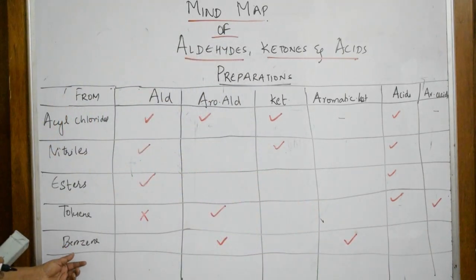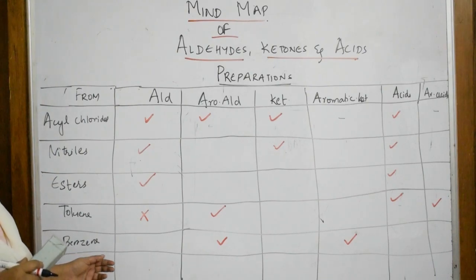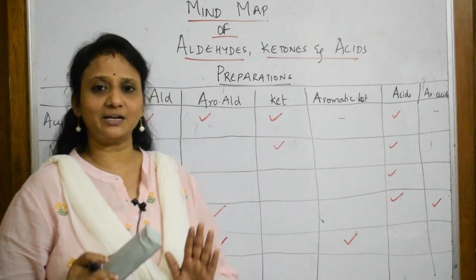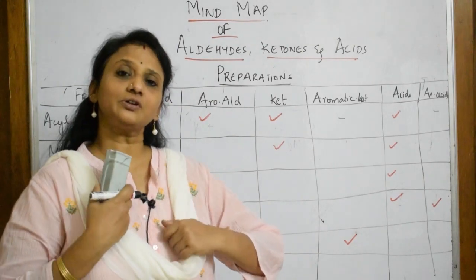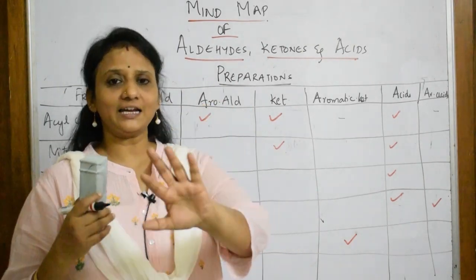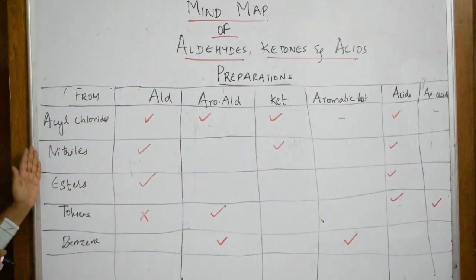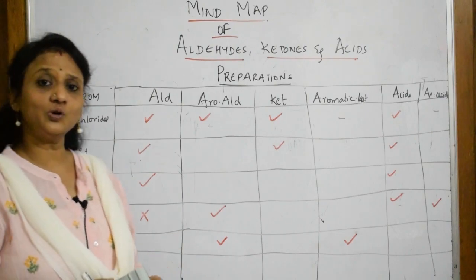Then comes benzene. Benzene, again aromatic compound. I can prepare aromatic aldehyde as well as aromatic ketone. I think a little bit of understanding you have got. First, whatever you study, you need to understand where I can apply that particular reactant. So note this table. These are the things. Now let us come back and do the next part.